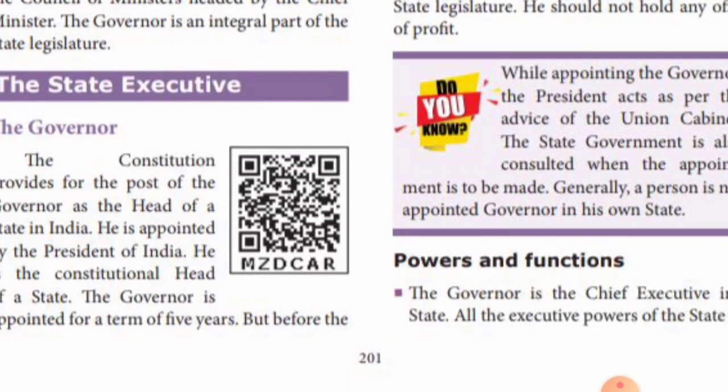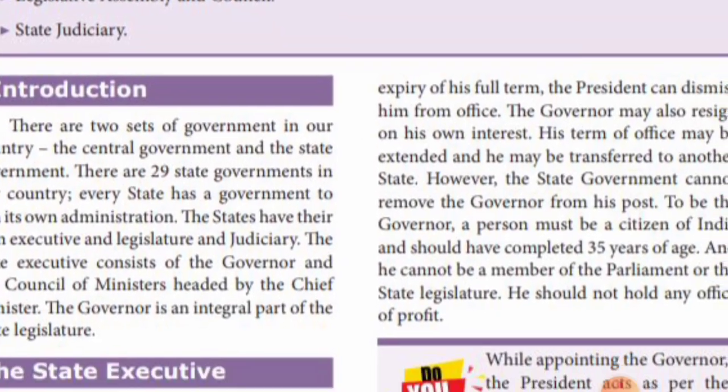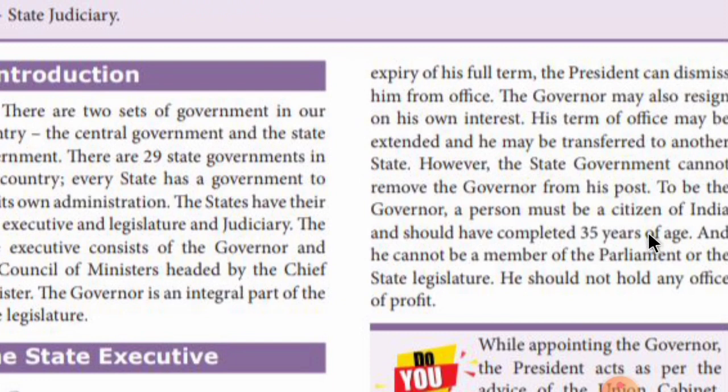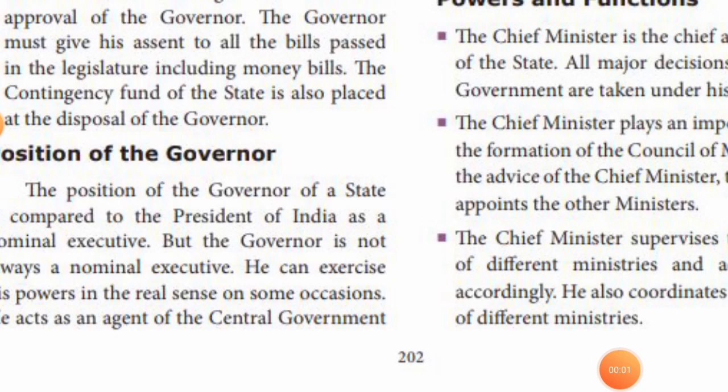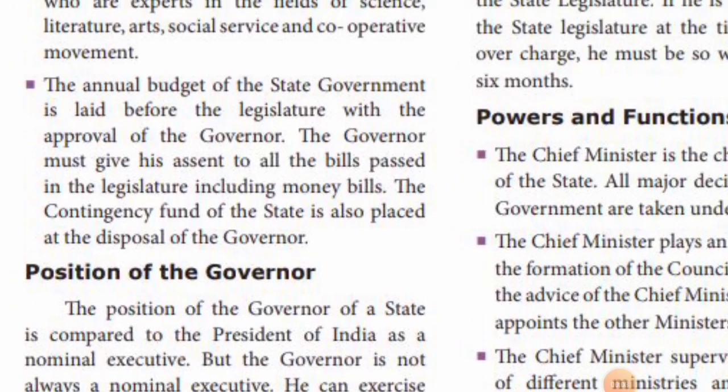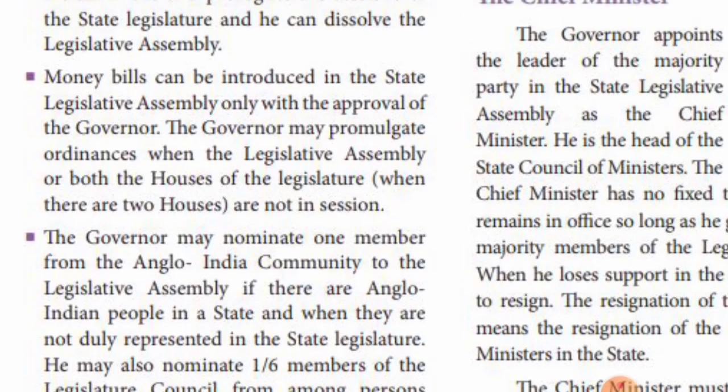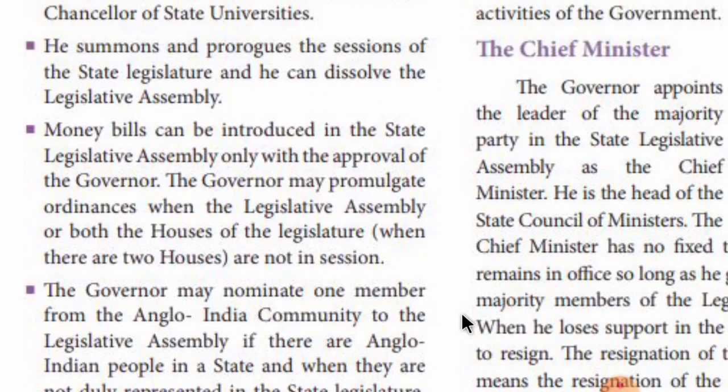Then the state executive, I have told about the governor. The governor is the constitutional head of the state. Then we have seen about the qualification to become a governor. Must be a citizen of India and 35 years of age. He should have completed 35 years of age and cannot be a member of parliament or state legislature. Then we have seen about the powers and functions of a governor. And next is page number 202. In that we have seen about the major powers of the governor, like he summons and